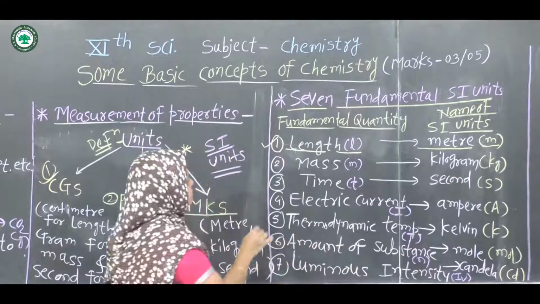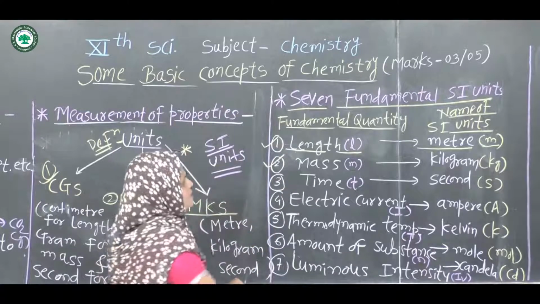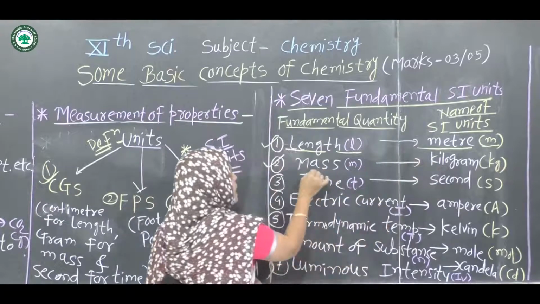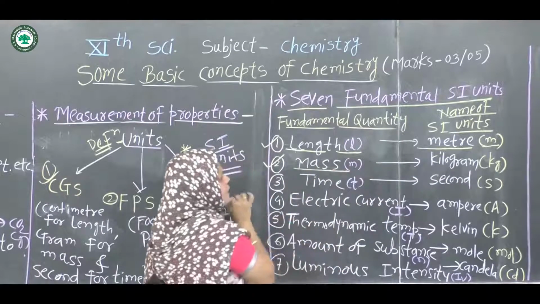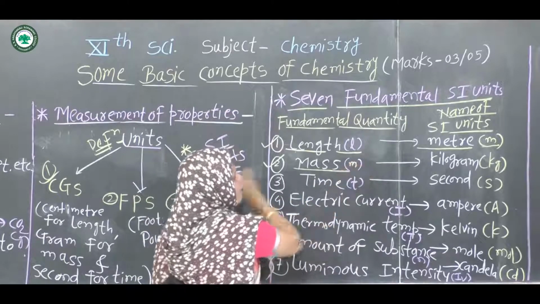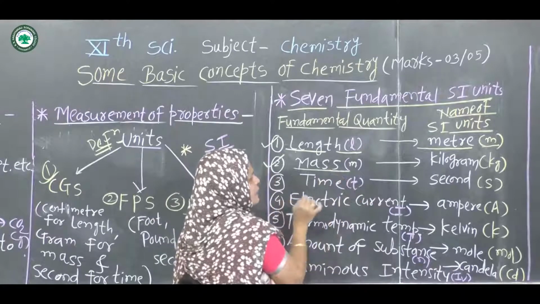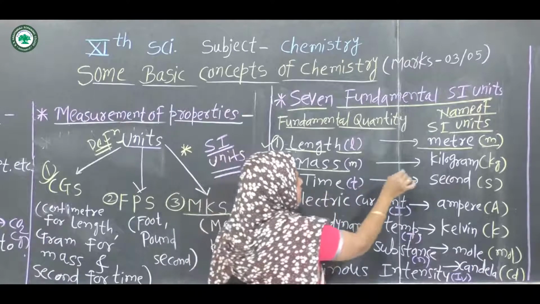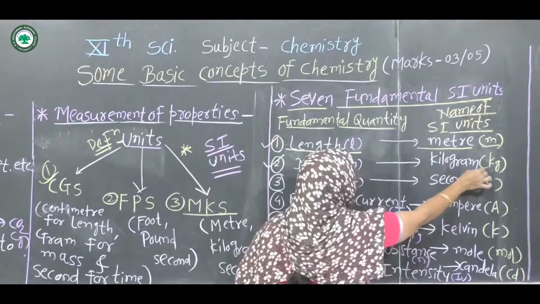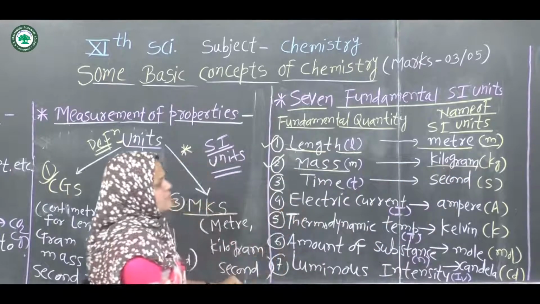Next, the second fundamental quantity is mass, which has the symbol small m. Mass is measured in kilogram, and its symbol is kg.